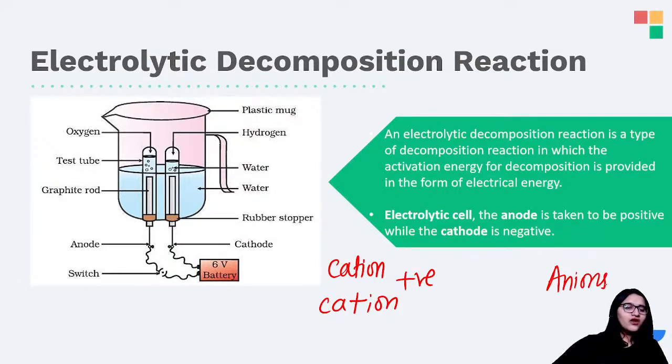The opposite of cation, that is negative in charge. Yes, right? If you do not know what ion is, please go and watch 9th standard. This is a one-shot session. I cannot explain everything in very much detail, but ions are atoms which have charges on them. Okay, so cation ये हो गया, anion ये हो गया.